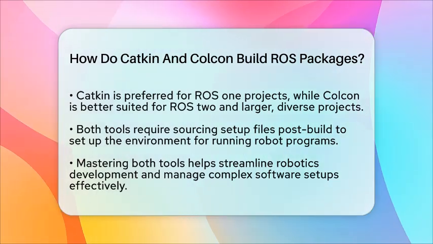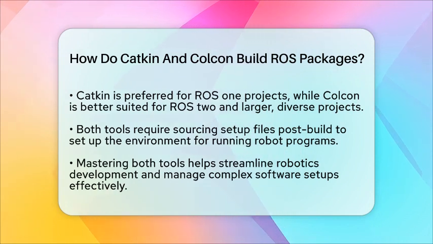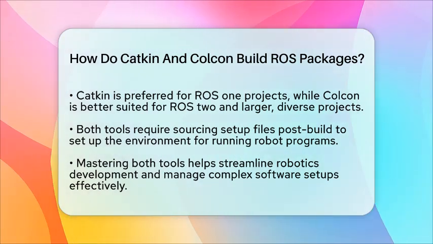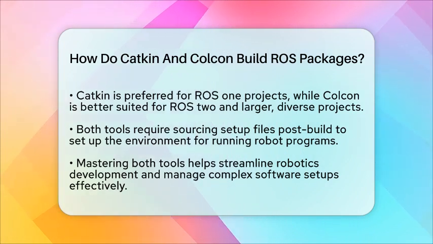To sum up, Catkin builds all your packages together as one big project, making dependency management straightforward for ROS 1. Colcon builds each package separately and in parallel, which speeds things up and offers more flexibility, especially for ROS 2. Knowing which tool to use depends on your robot's software version and how complex your workspace is. Both are powerful, and mastering them makes your robotics development smoother and more organized.